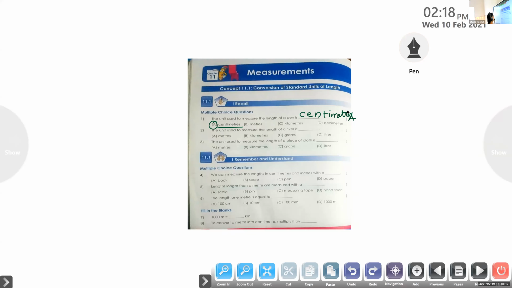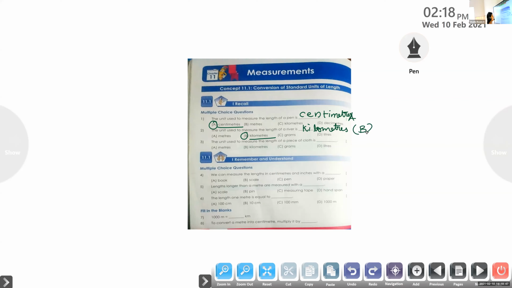Rebecca, question number 2. The unit used to measure the length of a river is kilometers. Which one? Kilometers, very good. We will use kilometers to measure the length of a river. Option B. Now, very good dear. You can mute your audio.